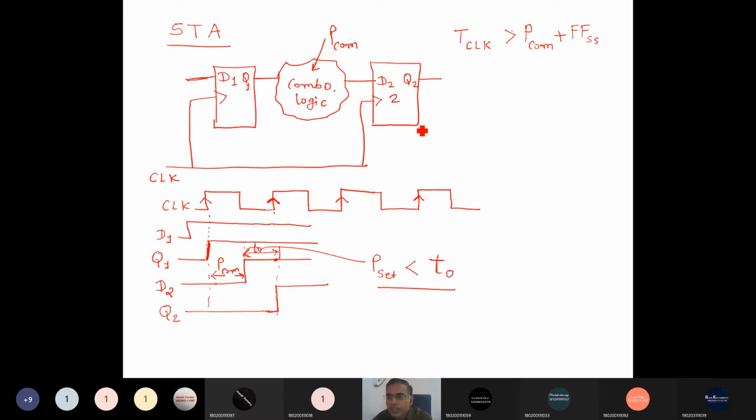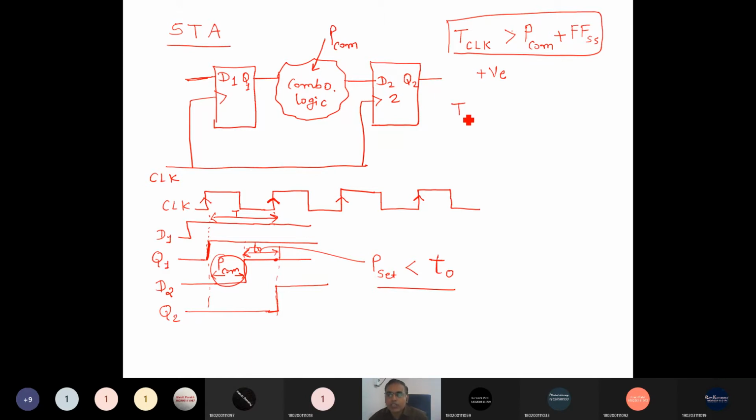If the clock period is greater than the propagation delay of the combinational circuit plus the setup time of the flip-flop, then we'll get the positive slack, and it will give the correct functionality in the output.